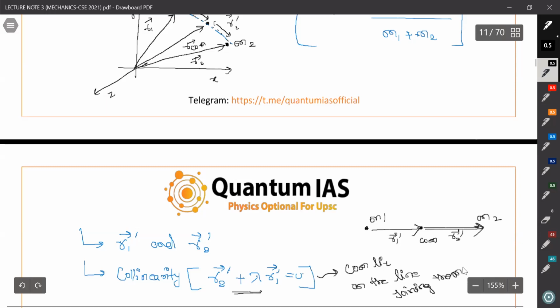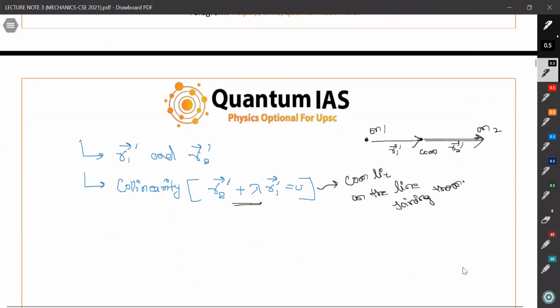We will also see the two-body problem in coming chapters, but till now we want to discuss this.